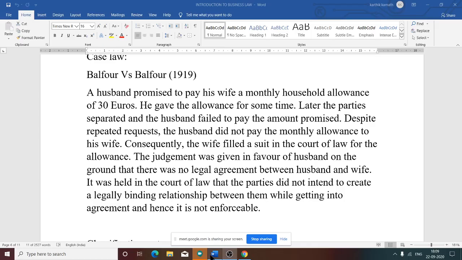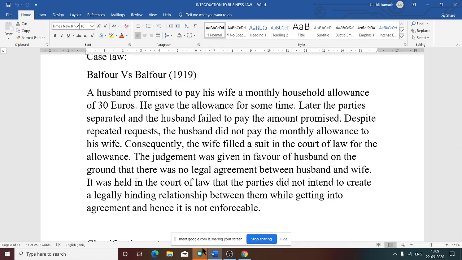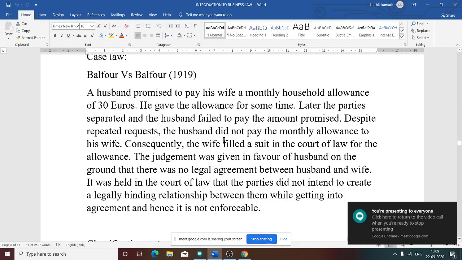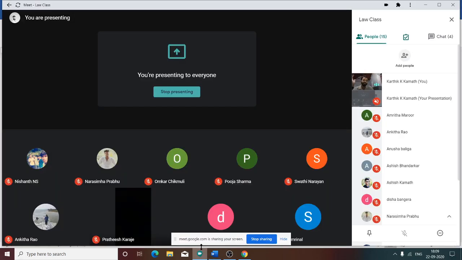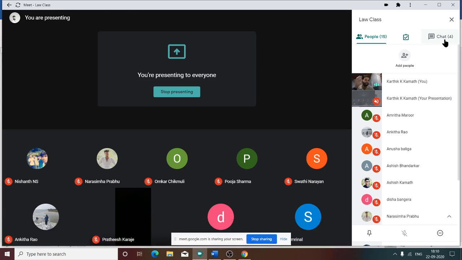Yes. So now see this case law, Balfour versus Balfour, 1919. So what is this case law all about? This case law is about intention to create a legal relationship.